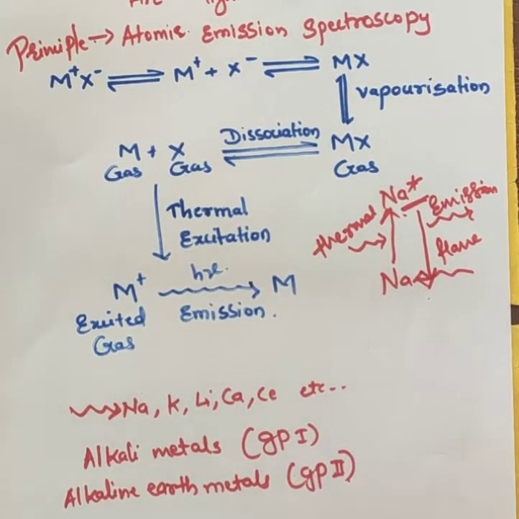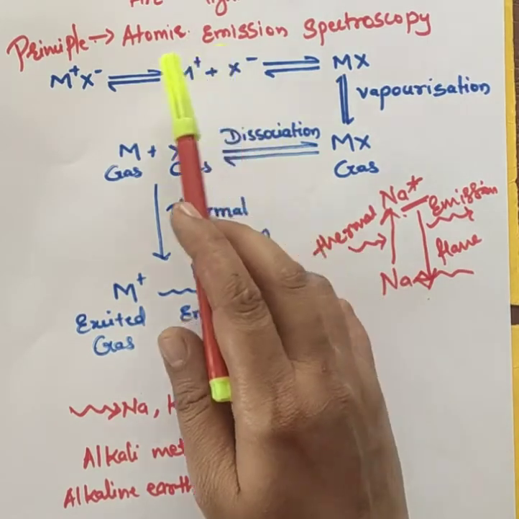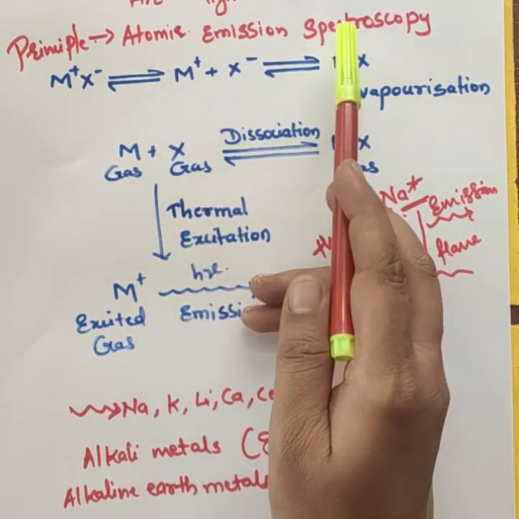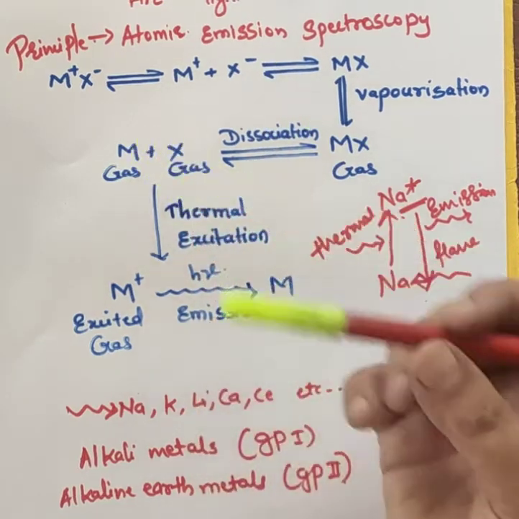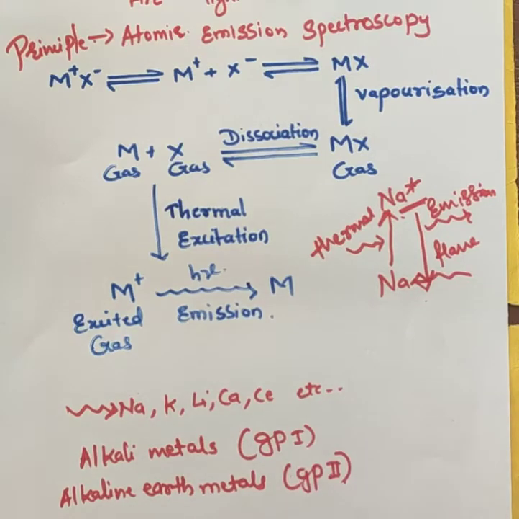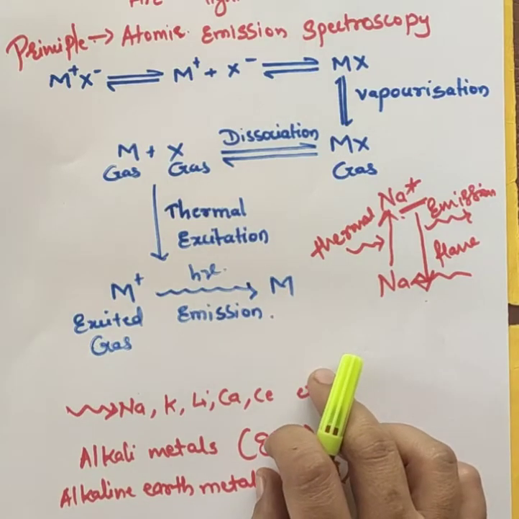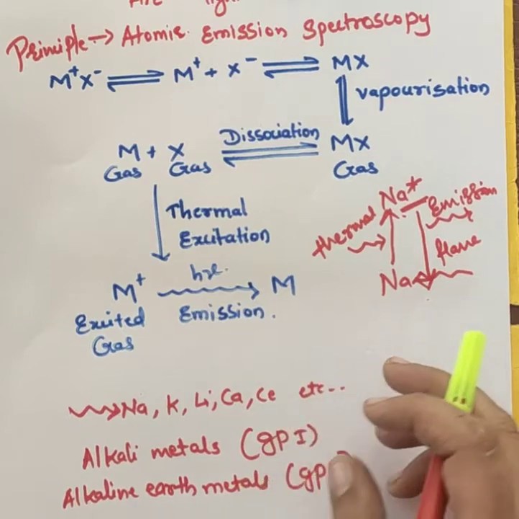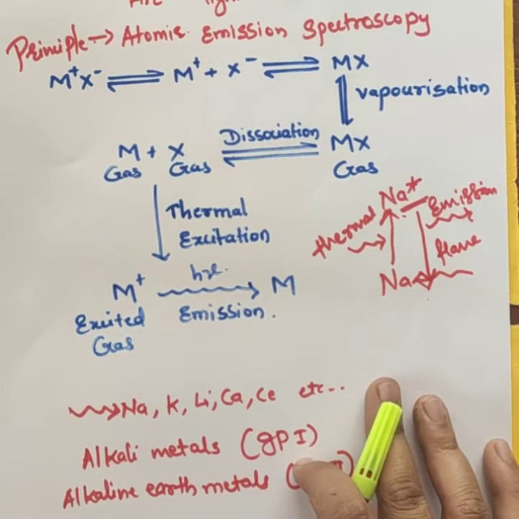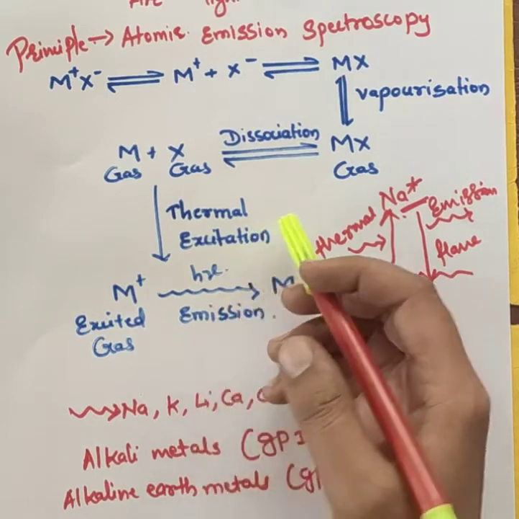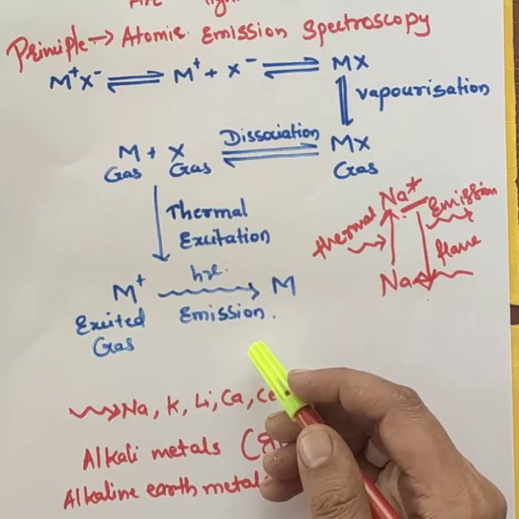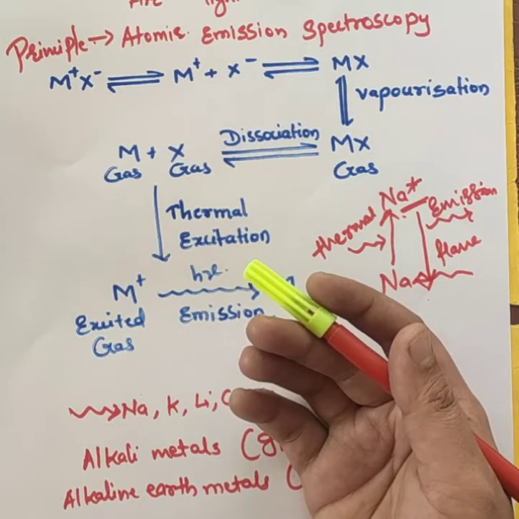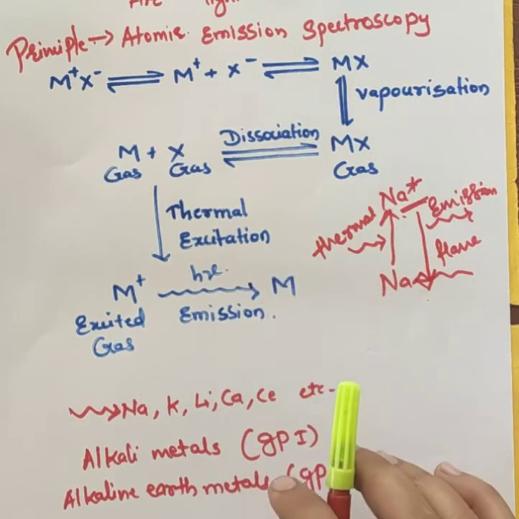Flame photometry is an emission spectroscopic method, an atomic emission spectroscopic method, and in this technique flame is used as an excitation source. I have shown you in the instrumentation that flame is used as a source. Then an electrical photodetector is used as the measuring device. It is a sensitive method employed for the quantitative analysis of alkali and alkaline earth metals.